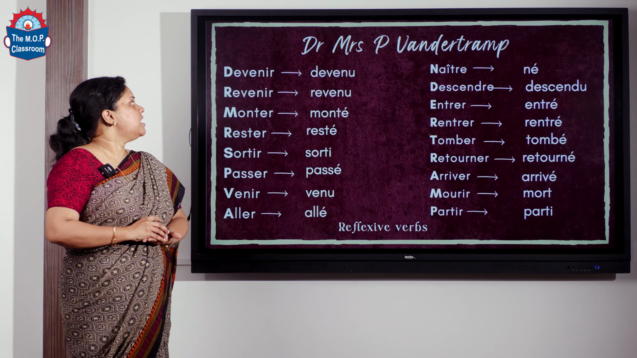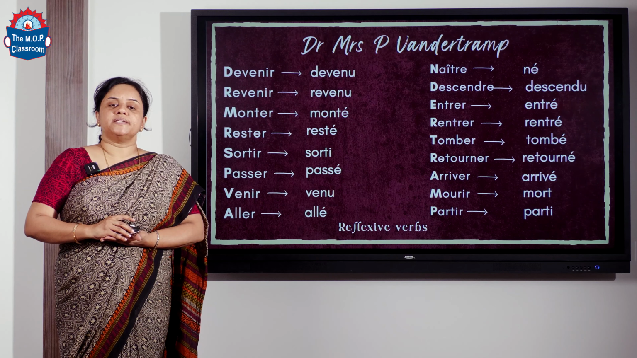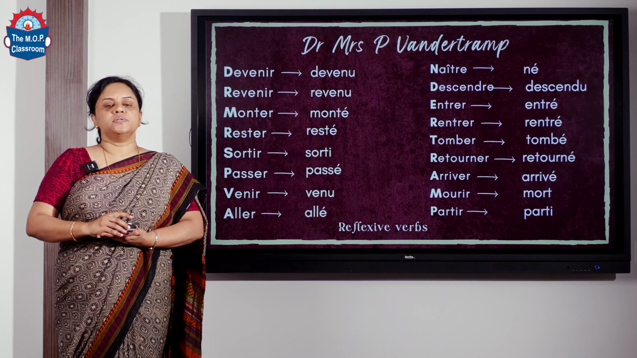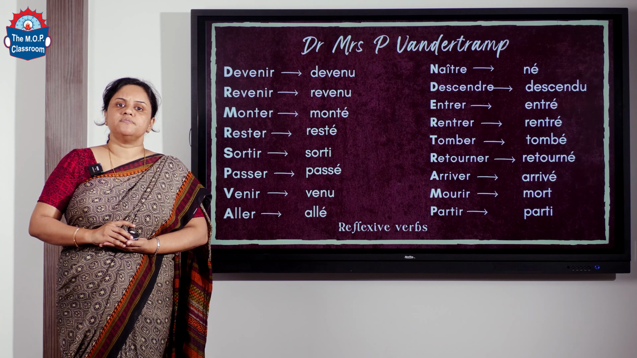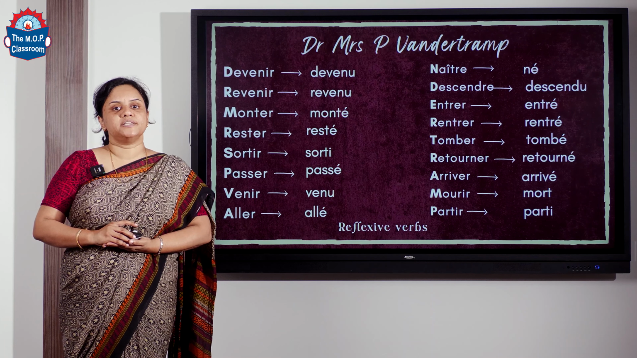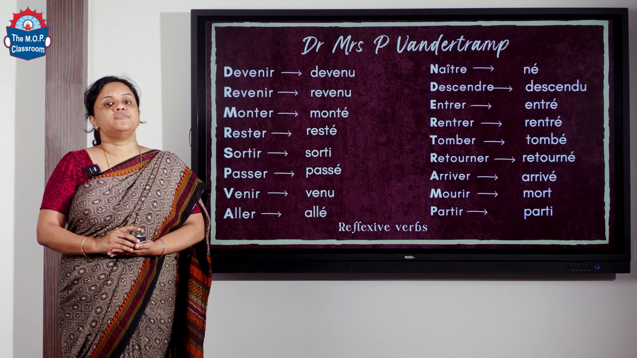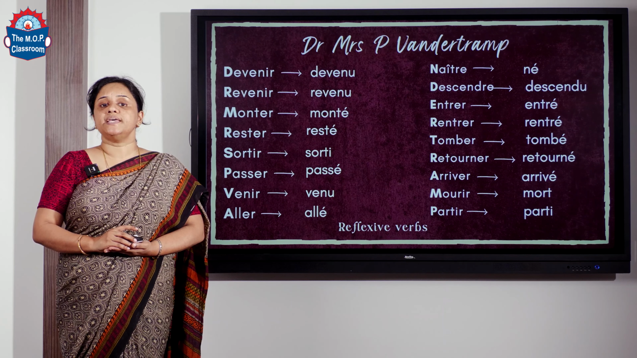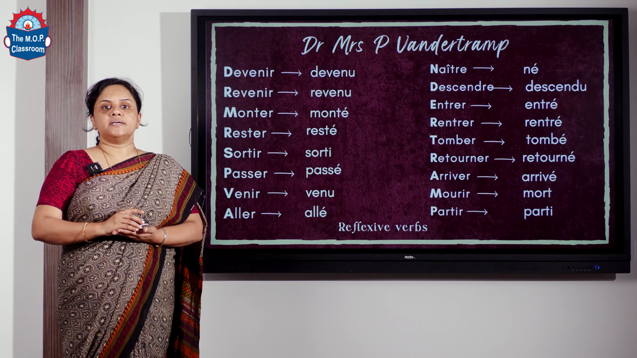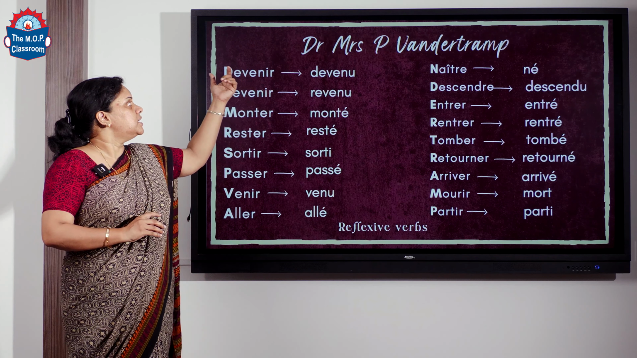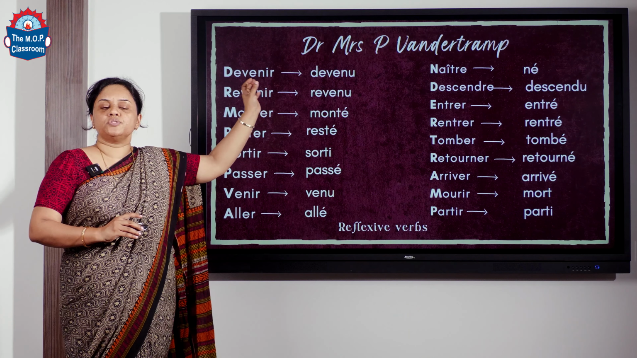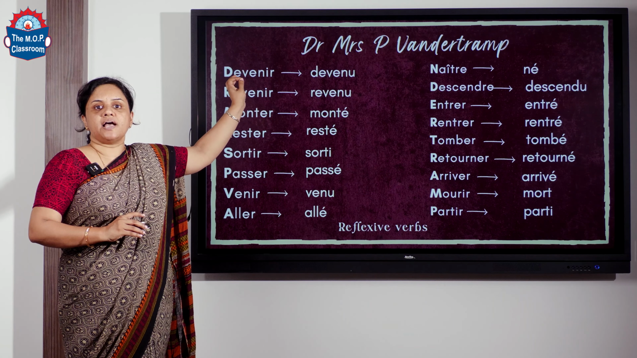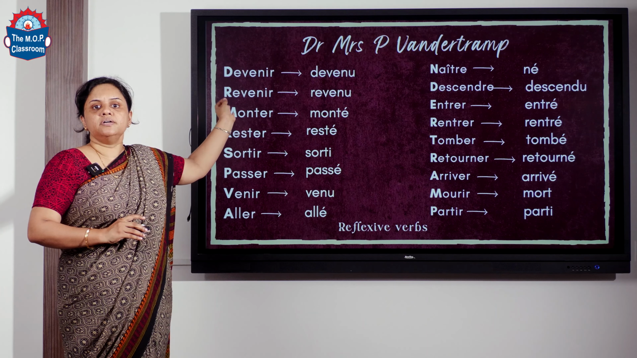Next we will see which are the verbs that are conjugated with avoir and which are the verbs that are conjugated with être. Most of the verbs in French are conjugated with avoir. There are very few verbs that are conjugated with être. So we have formed a name, that is Dr. and Mrs. Vandertramp. From these, each letter, we form a verb.